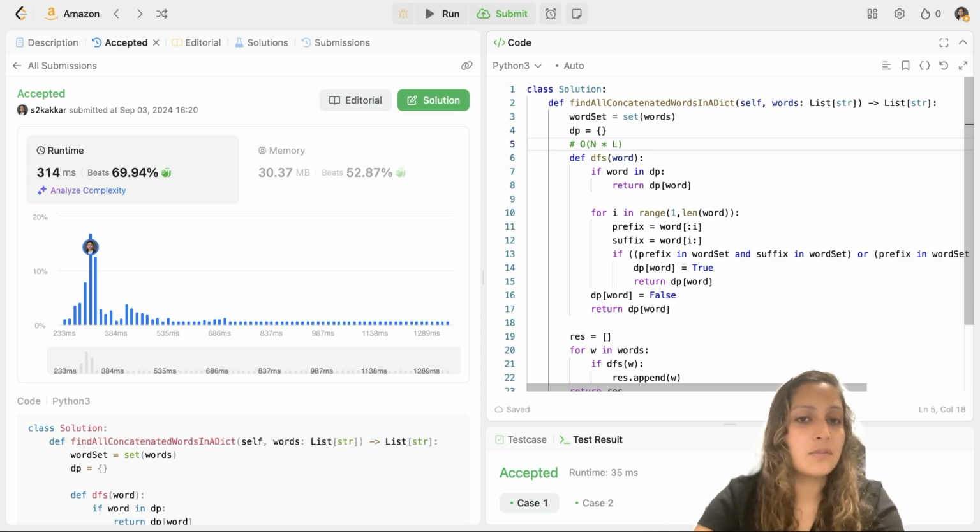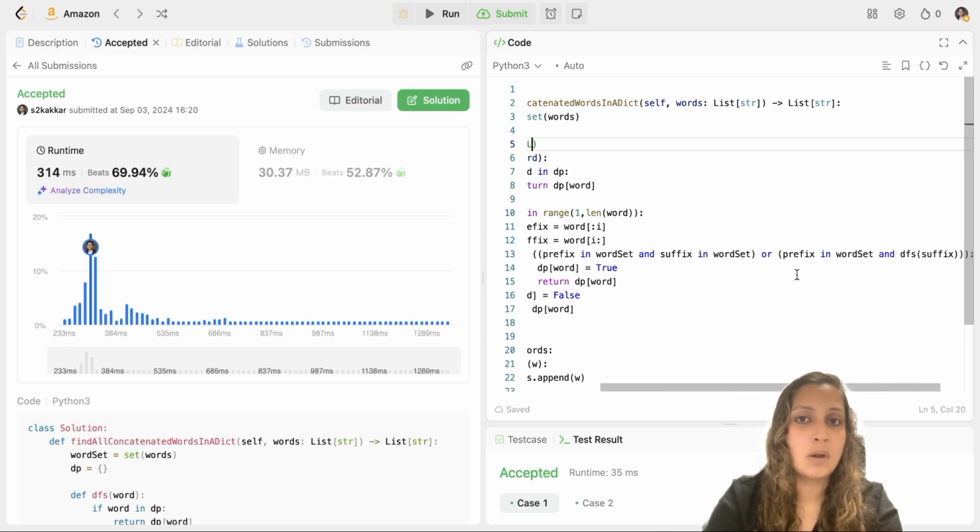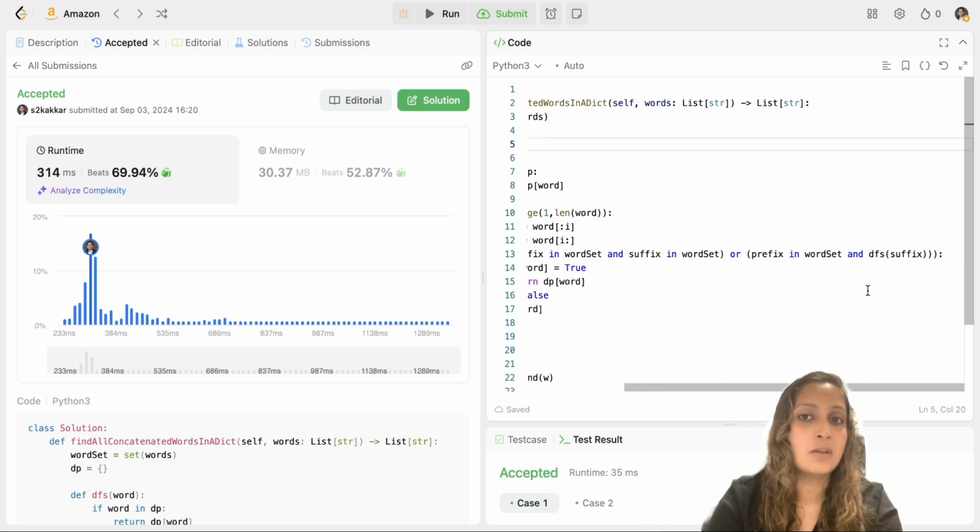So this is the length of your longest word. And you are going through the entire word index by index, right? So you're going through those l characters, at least once. Now you know that in your DFS, you are also applying prefix and suffix, and that operation itself takes time, and you are slicing them. So essentially, it's l square here, because you are going through each index and then you are creating a prefix and suffix, which takes time. But here, when you are doing suffix, you are also calling DFS on the suffix. So it's like a loop within a loop.